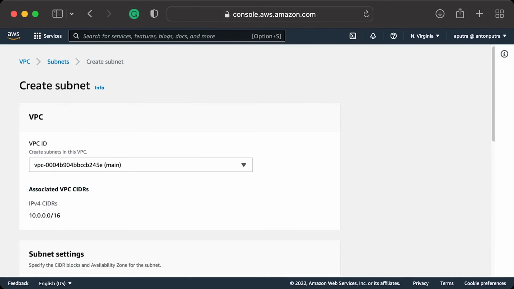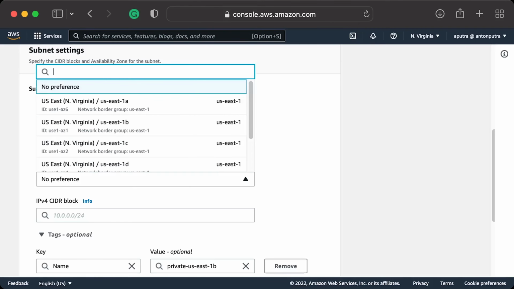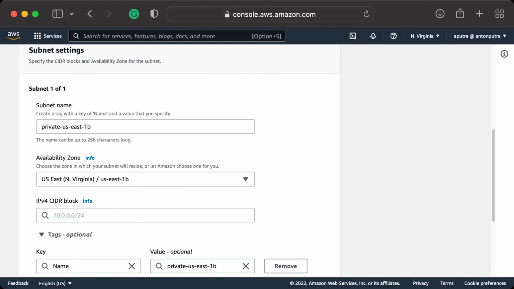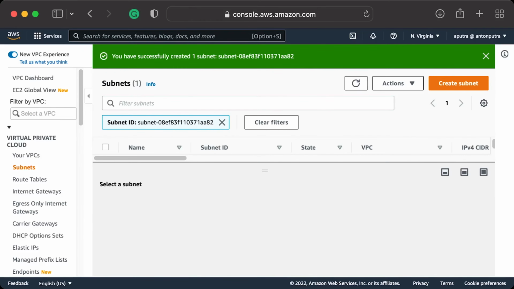Similar steps for this subnet. In this case, it will be private US East 1B. It is located in the US East 1B zone. Increment the CIDR for this subnet. It will start from 64.0. We will use these private subnets to place our Kubernetes nodes.